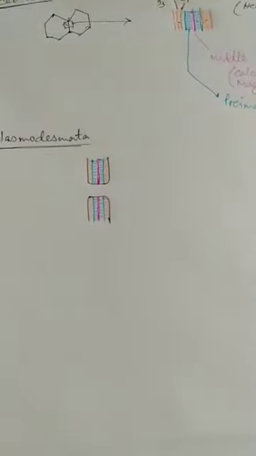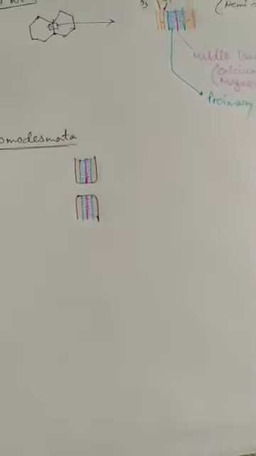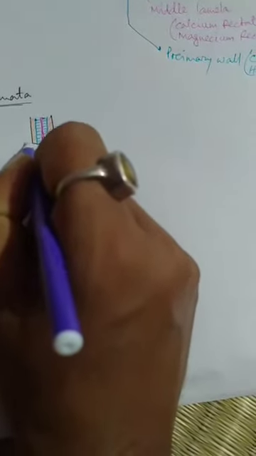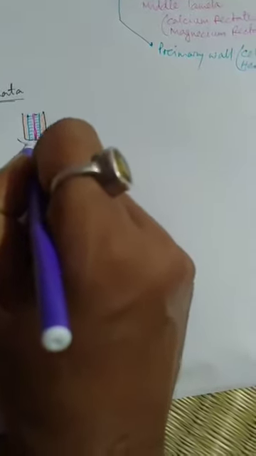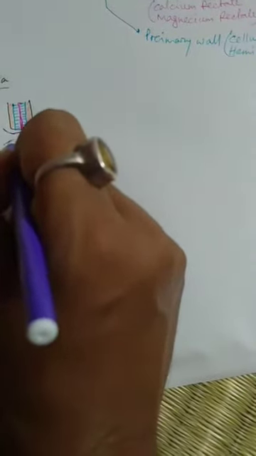Plasmodesmata contains a special structure which is known as the desmotubule.